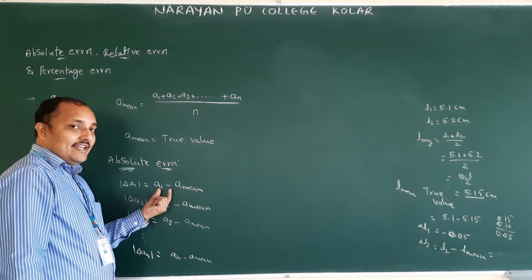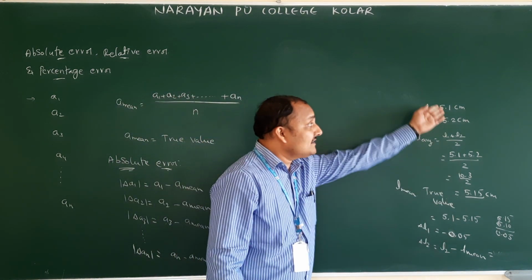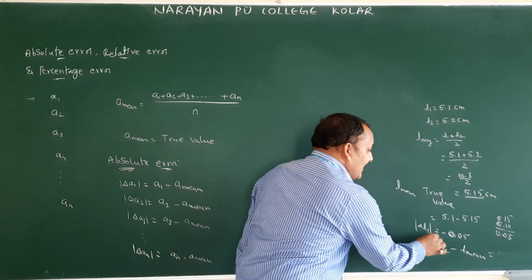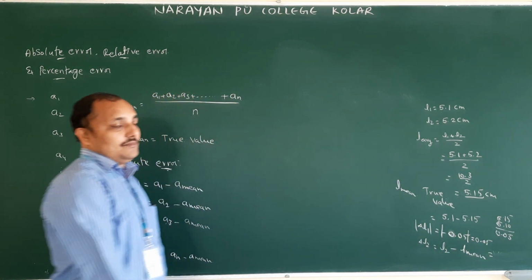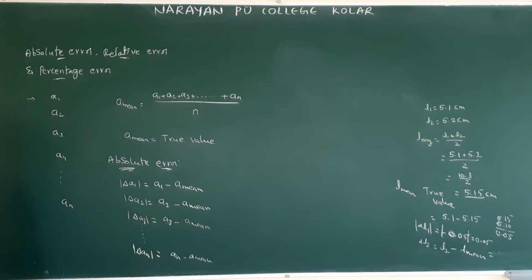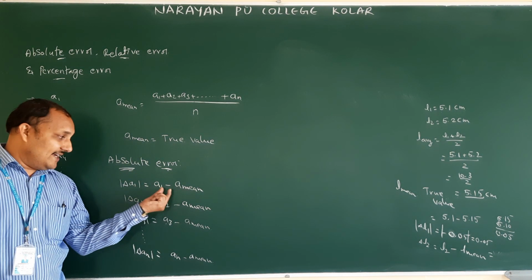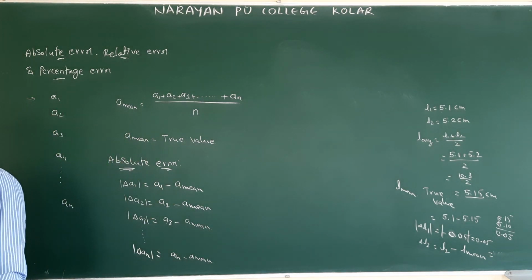The difference you are getting is measured value minus true value, which in this problem is 0.05. Magnitude means delta L1, therefore we need not take the negative sign. This is nothing but the definition of absolute error: the magnitude of difference between measured value and true value is called absolute error.